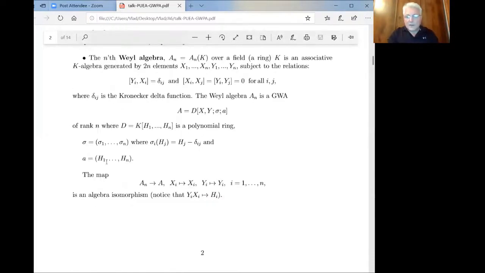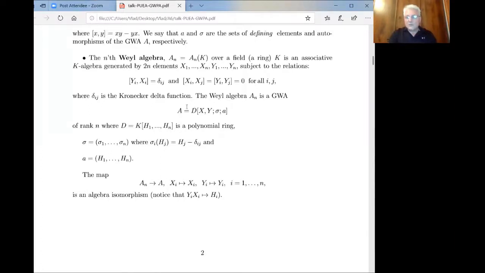Okay, so the nth Weyl algebra, which is by definition over a ring or field, is the algebra generated by 2n elements, x's and y's, subject to the classical commutation relations, where delta_ij is the canonical delta function. So this algebra has another description as the algebra of polynomial differential operators. So these are polynomials, and these are partial derivatives. Then this algebra can be represented as a generalized Weyl algebra.